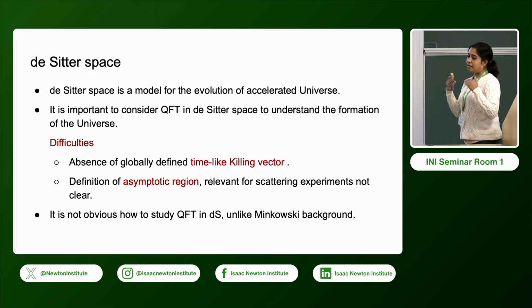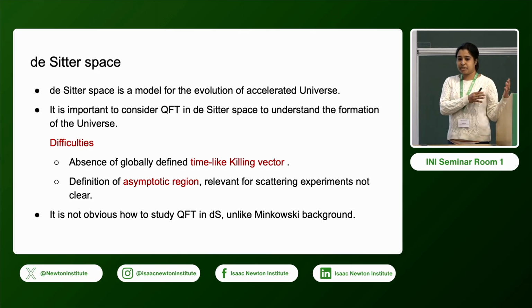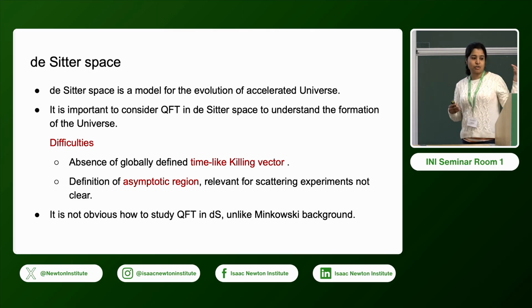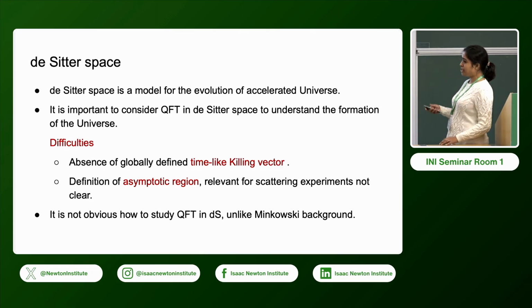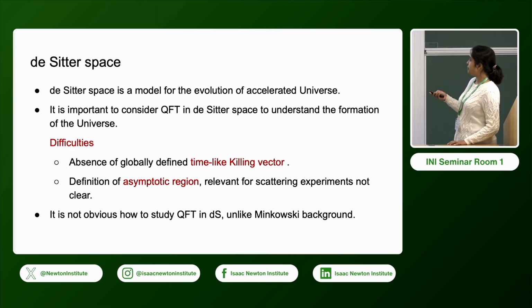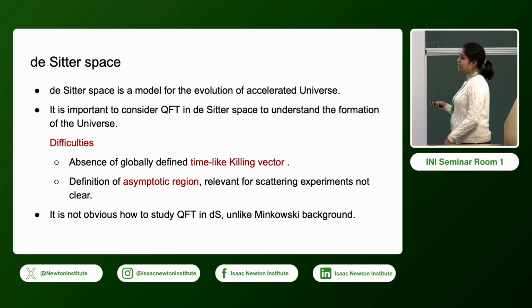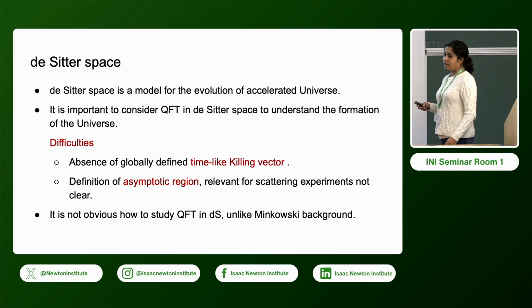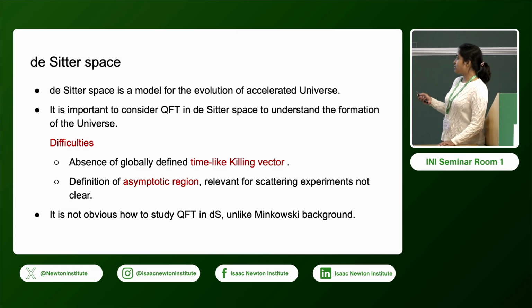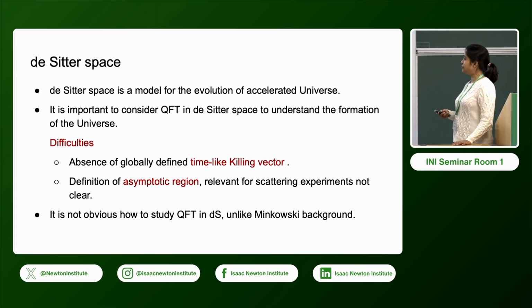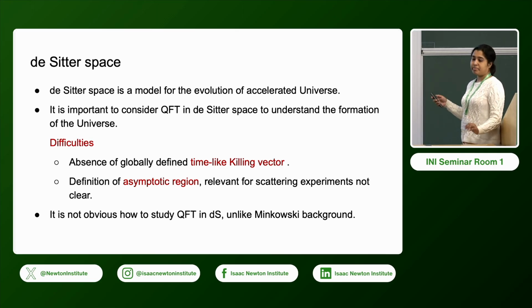Usually when we are in Minkowski or flat space-time, we study scattering amplitudes. We have a state which is in the far past, and we compute the correlation function of in-out states, and this gives us the scattering amplitudes. But the definition of asymptotic regime, which is relevant for scattering experiments, is not directly applicable when we have de Sitter. So when we have de Sitter, we have to be careful in what we are doing. It is not obvious at all to study quantum field theory in de Sitter, unlike Minkowski background.